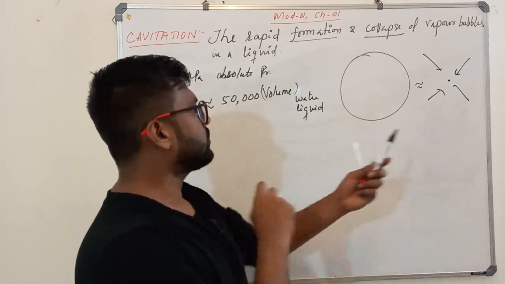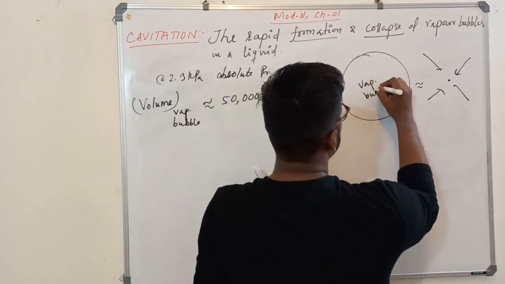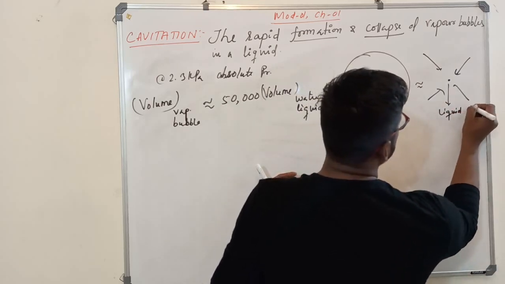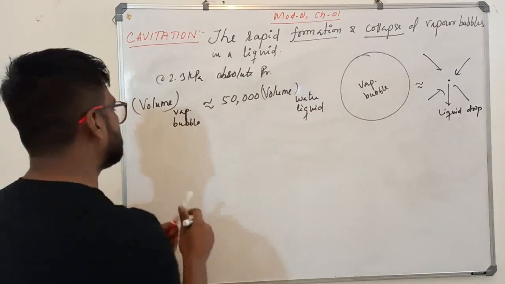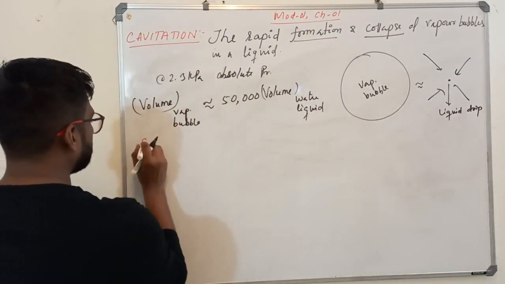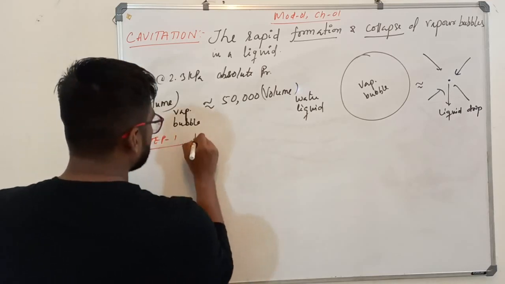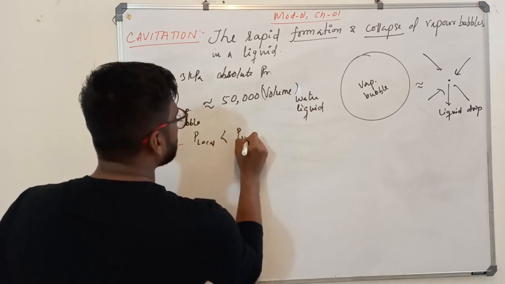Okay. So if this is the vapor bubble, this is the liquid drop. Now how did this happen? We'll go step by step. Our step 1. What happened, sir? In step 1, the local pressure fell below the vapor pressure.